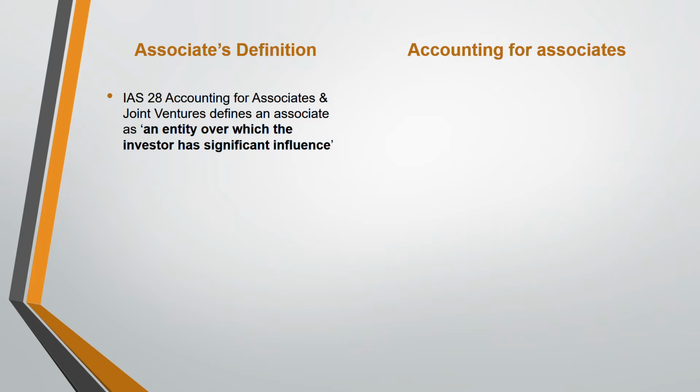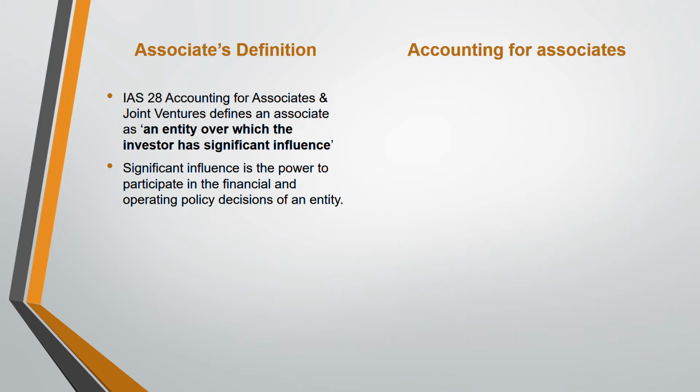How do you define significant influence in more detail? And remember, IAS 28 is not only for associates, it is also used for joint ventures. Under joint arrangements, if you have a joint venture, not a joint operation, then you will be using IAS 28. So the method that you are studying here for associates is the same method for a joint venture, but the name will be joint venture. Significant influence means you have the power to participate in the financial and operating policy decisions of an entity.